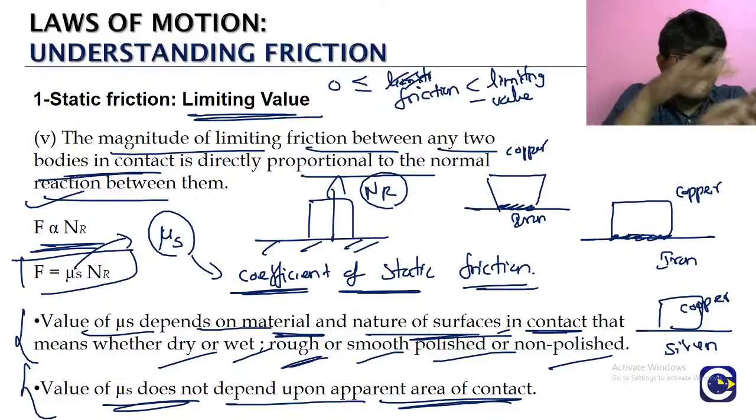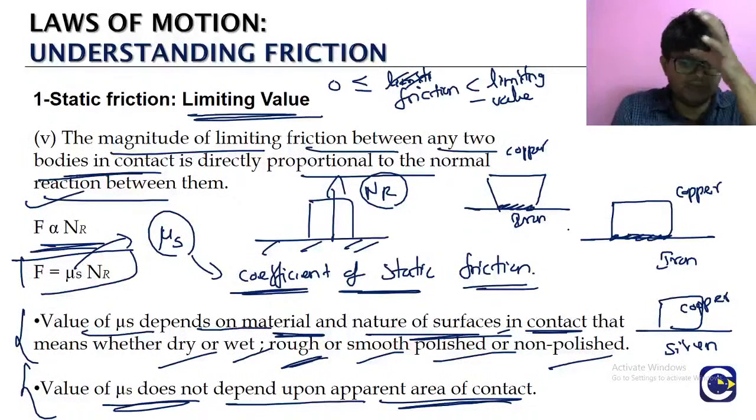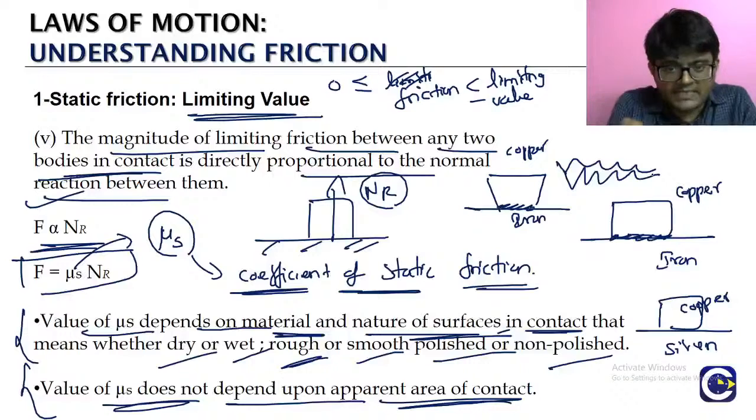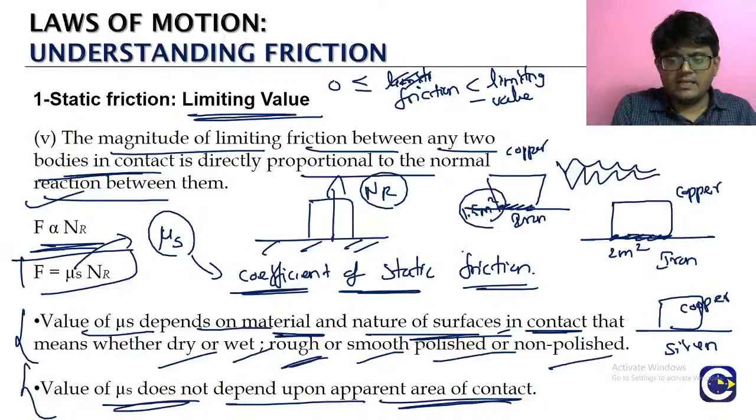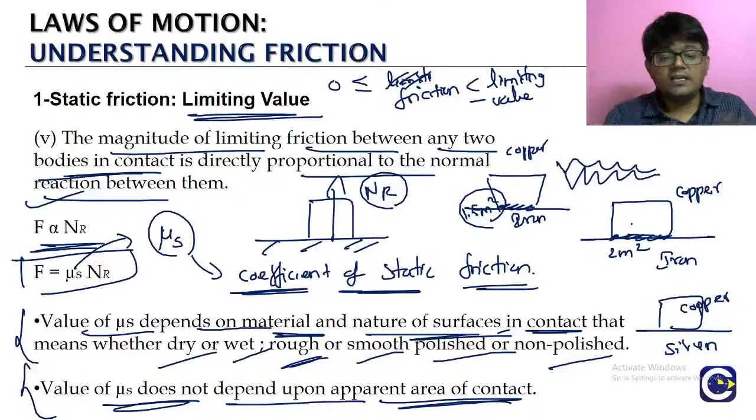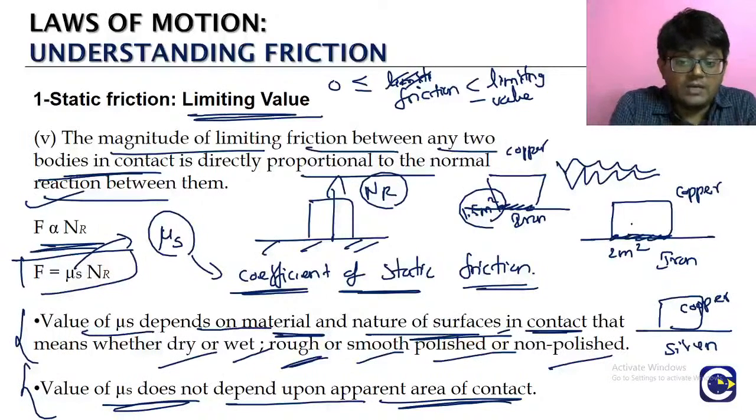Why? When we look at the molecular level, the surface won't be flat like this. It will be like, there will be a lot of unevenness. So the actual contact area is not what we see. Here it may be 2 meter square, here it may be 1.5 meter square. The actual area of contact is not 1.5 meter square as we assumed, nor 2 meter square here. The actual contact area will depend upon the irregularities of the surface, etc. So the mu s value, the coefficient of static friction, will not depend upon the apparent area.